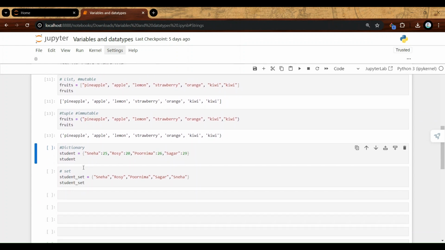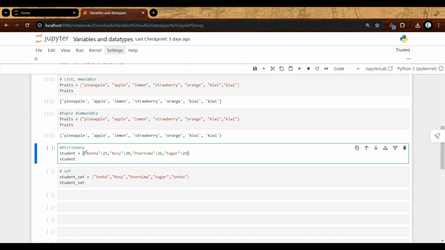Let's jump on to dictionary. Now if you pay attention, we have given curly brackets for a dictionary. This is how they are represented. We do not use square brackets or round brackets; we use curly brackets. Now pay attention to the values given inside. The commas are given after pairs of values.